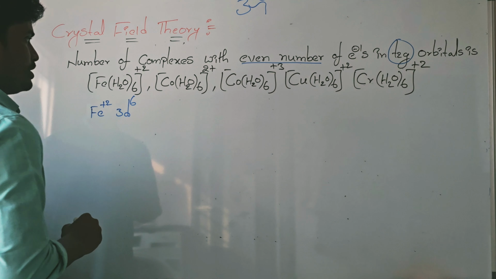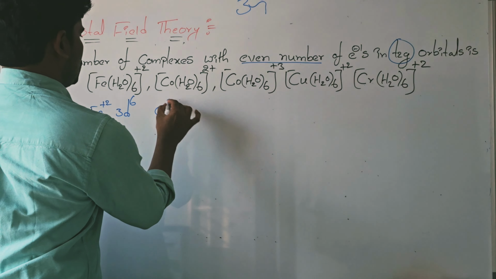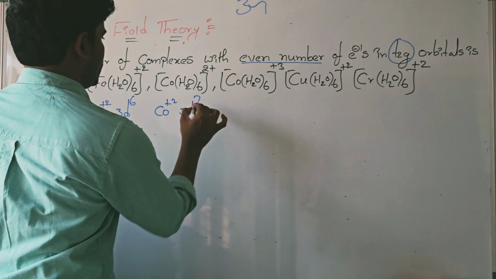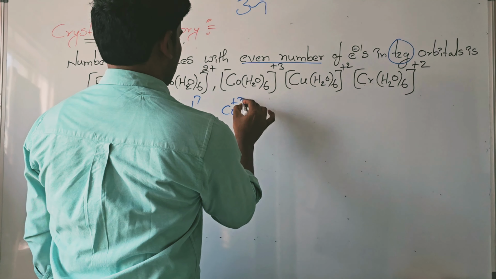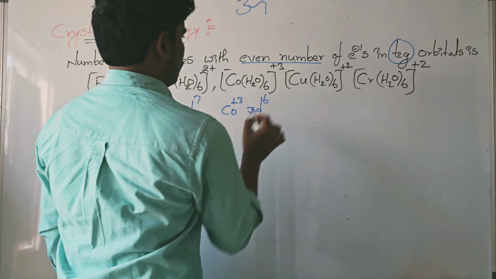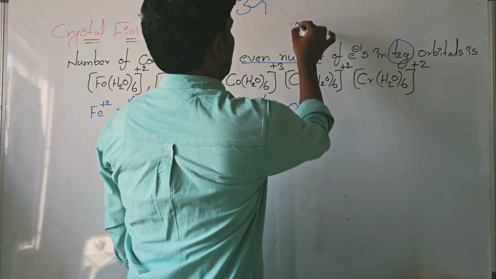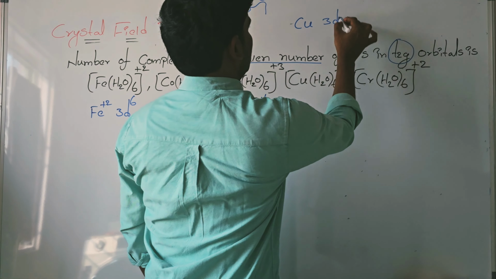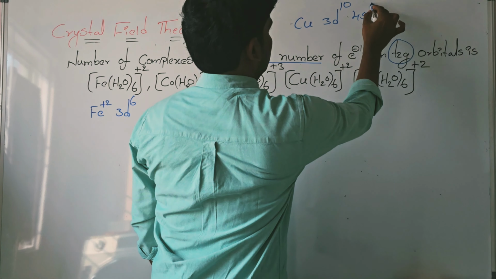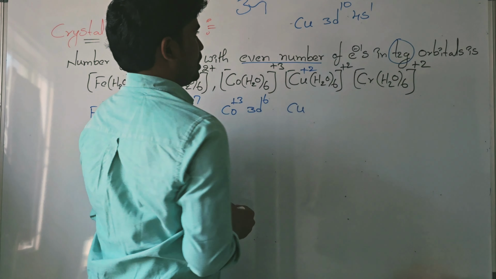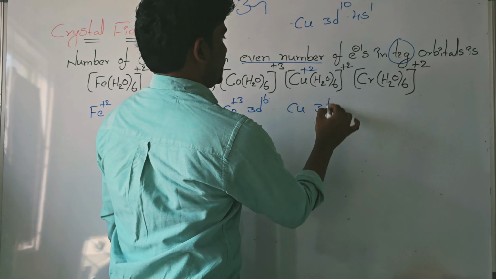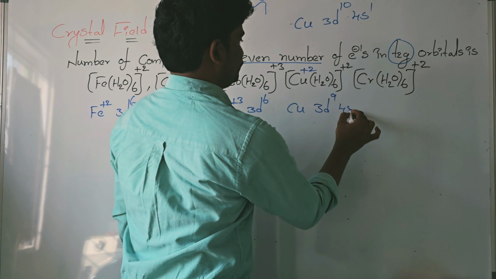That means 3d6, 4s0. Cobalt plus 2 means 3d7 4s0. Cobalt plus 3 means 3d6 4s0. Copper valency configuration 3d10 4s1. One electron is present in the s orbital. Here copper plus 2 means 3d9 4s0.